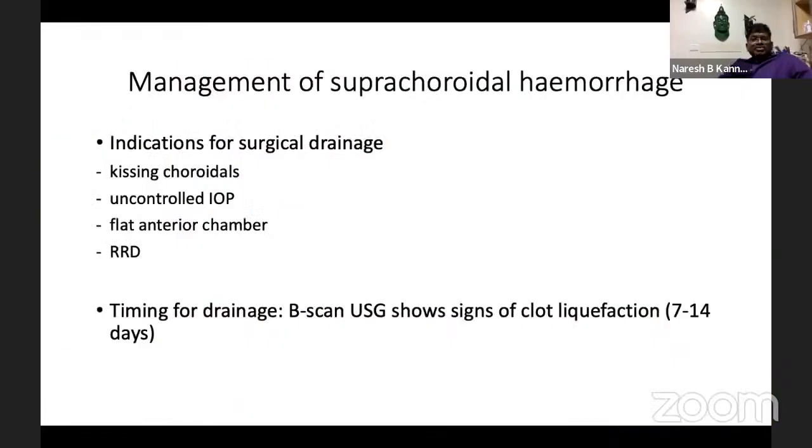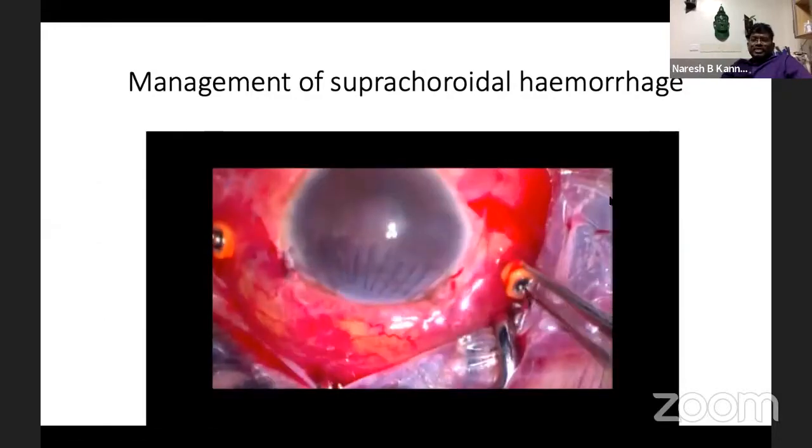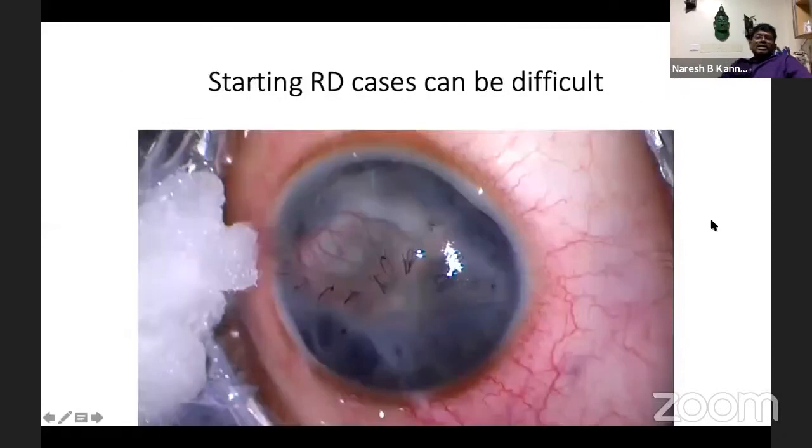And lastly, we can have suprachoroidal hemorrhage. Again, this is a very rare complication, but the drainage timing should be at least 7 to 14 days later. You wait for the blood to lyse, and it can be drained very easily with the help of a 25 gauge non-valved cannula, inserting it in the pars plana area. So again, I'll just avoid it.